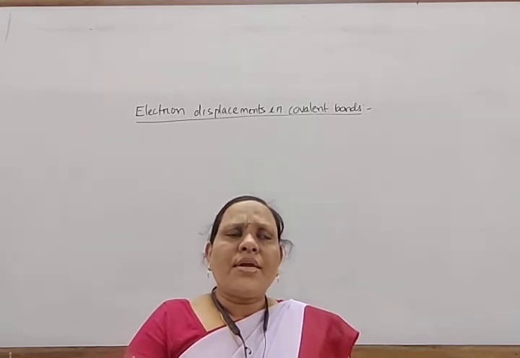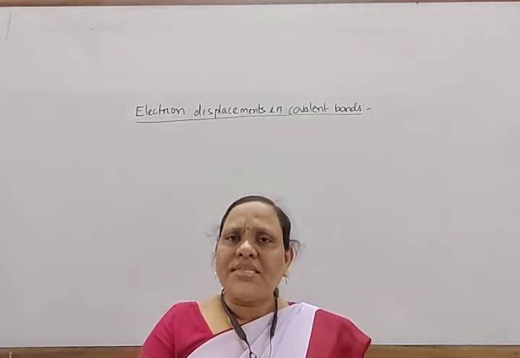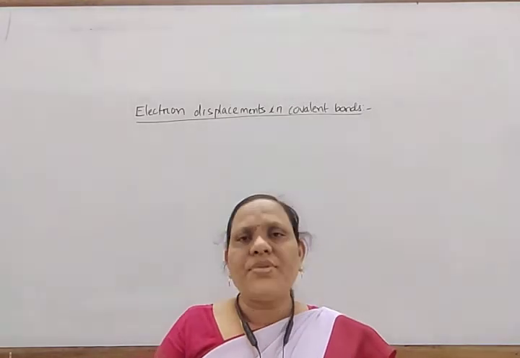There are four types of effects which explain the mobility of these electrons.